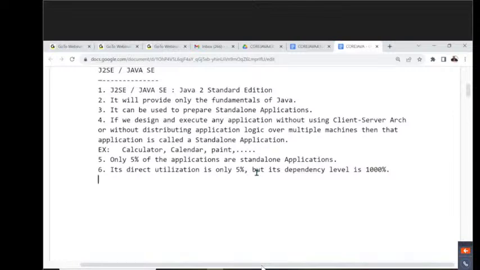Why? Why don't go for Java? Then people may give some statements to you. If you take Java, it will take a lot of time, point number one. And if you want to learn Java, more coding skills are required, more technical knowledge is required, then only we are able to survive in the software industry in the case of Java. So don't go for Java, better to go for some other technologies.